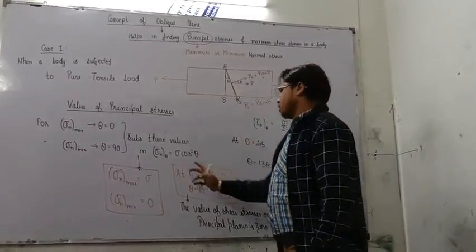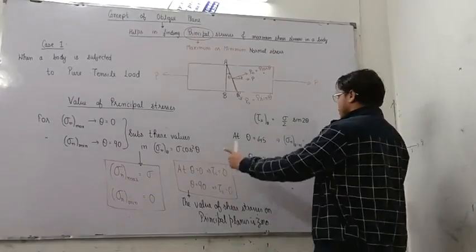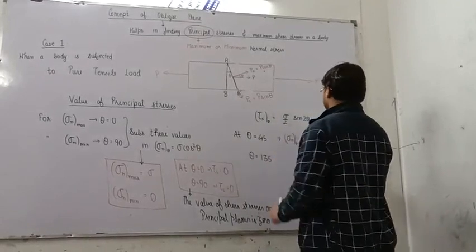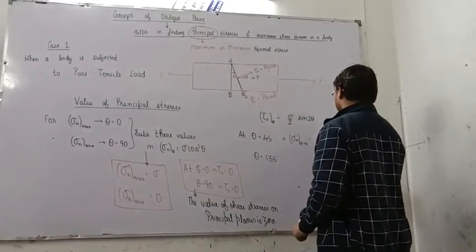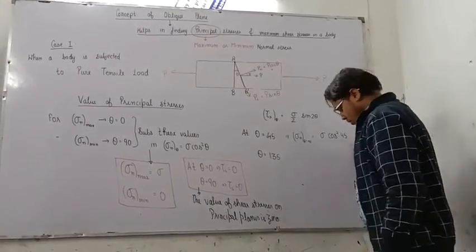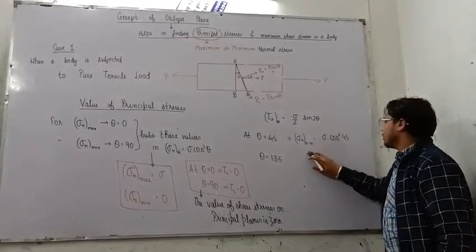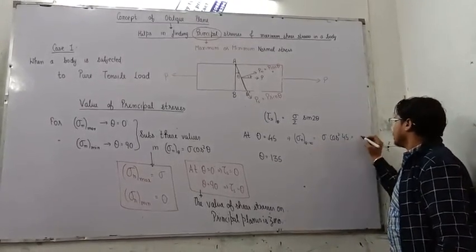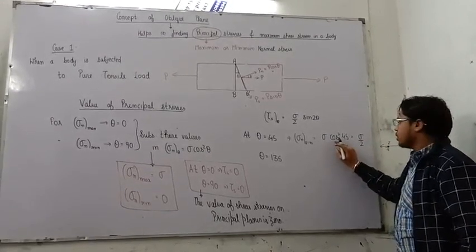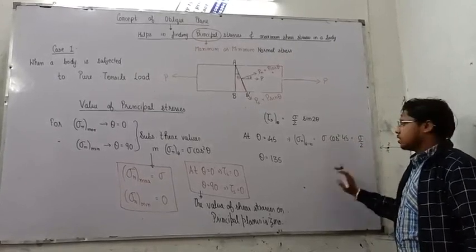After substituting the value of 45 degrees in this particular equation, what do we observe? We observe that it is equal to sigma into cos square 45 degrees. Hope you understood this. Now, substituting the value, you'll get this value as sigma by 2, because we already know cos 45 is 1 by root 2 and the square of which is 1 by 2. Hence, it's sigma by 2.